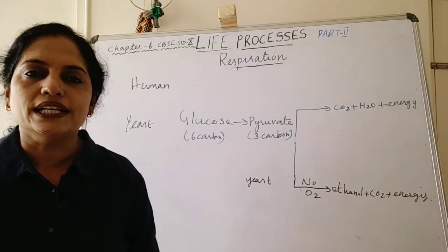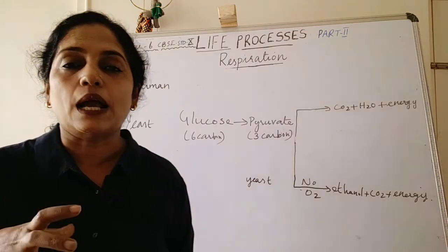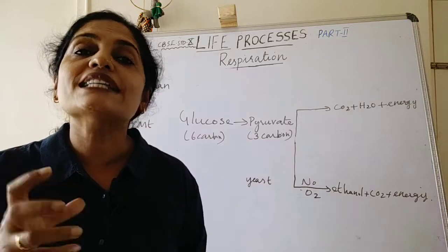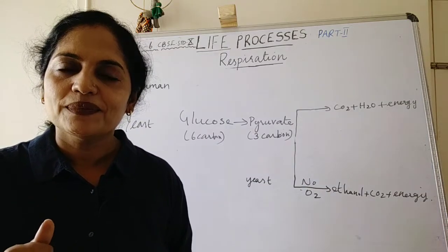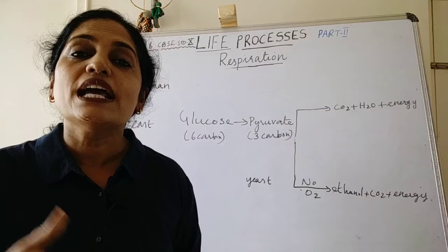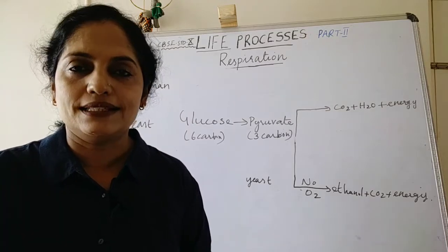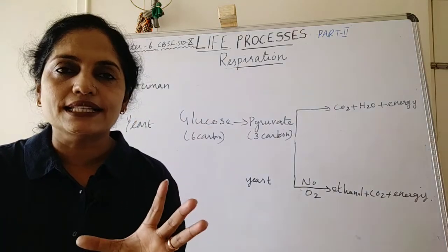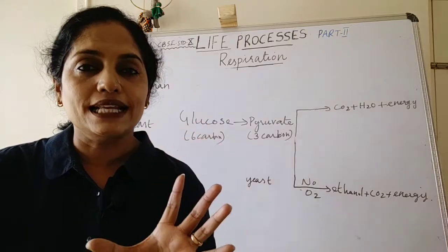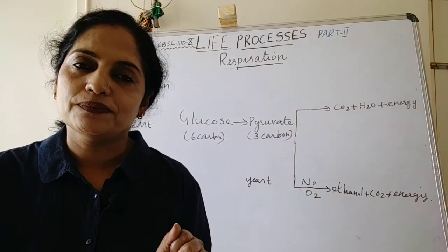You might have noticed painful muscle cramps during or after vigorous exercise. Why? It is due to the deposition of lactic acid in the muscle cells. During vigorous exercise, the oxygen in the muscle cells gets used up.